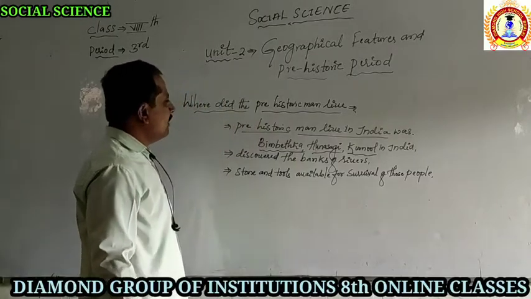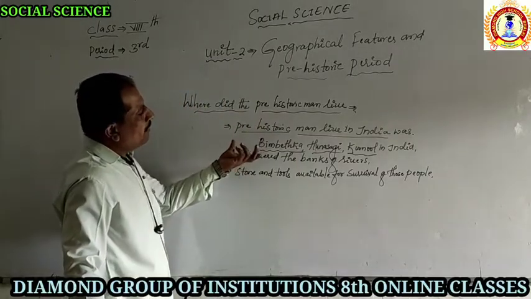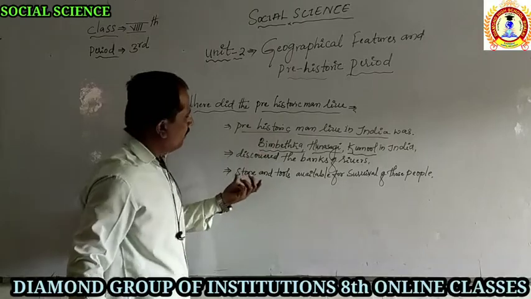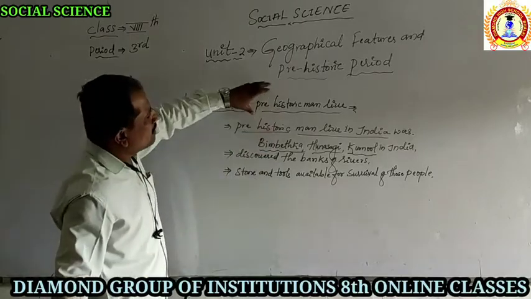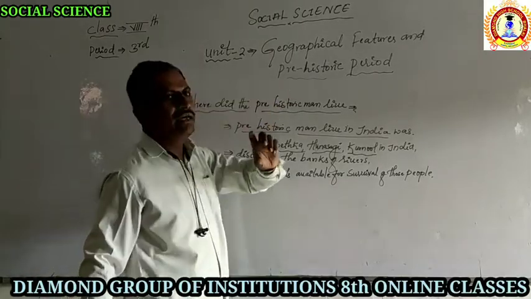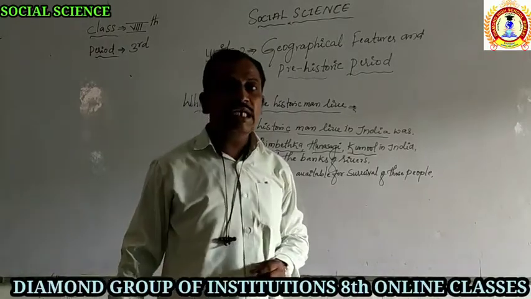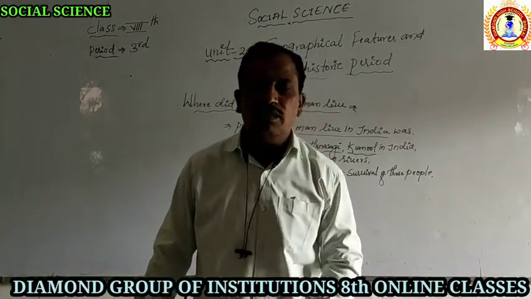Then the second point: why did these people live in this area? People of the prehistoric period first needed the availability of water resources.